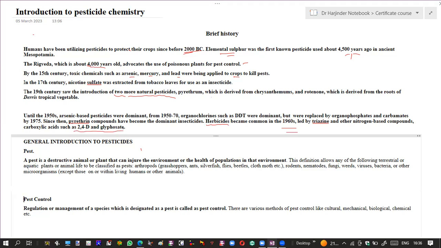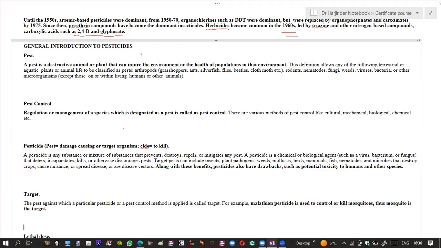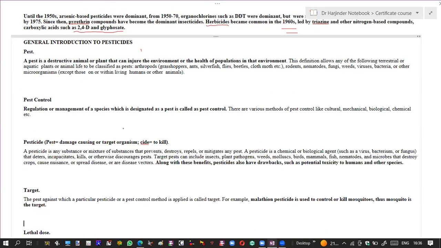Now, if we look over the different terms that are used in pesticide chemistry, first of all, let us understand the word pest. Pest can be defined as any destructive animal or plant which is harmful or injurious to the environment or the health of the population which is living in that particular environment. This definition includes various ants, grasshoppers, rodents, fungus, weeds, virus, bacteria, or any other microorganisms which are harmful to the environment and the health of the population living in that particular area.